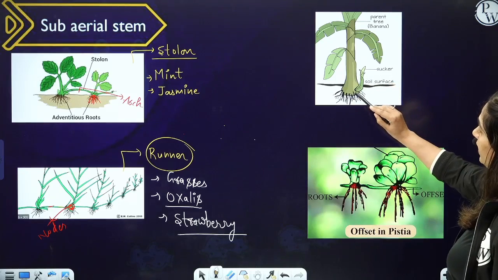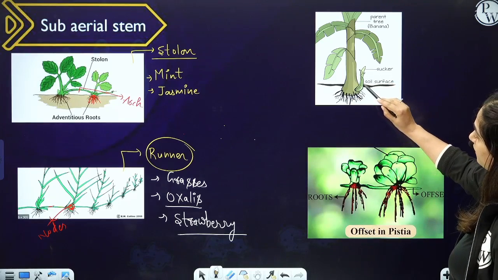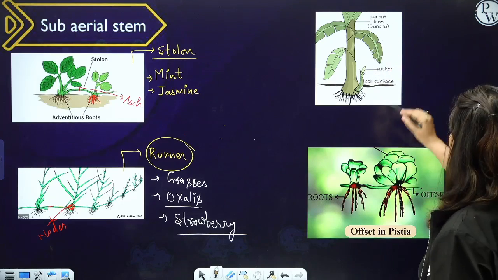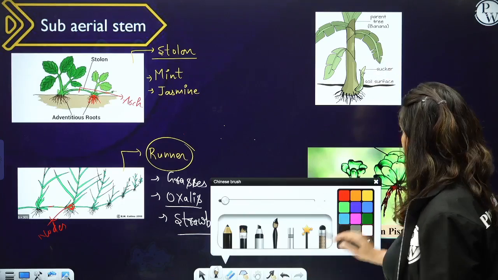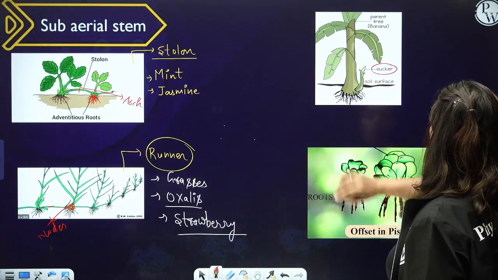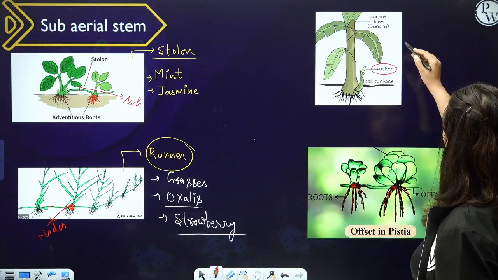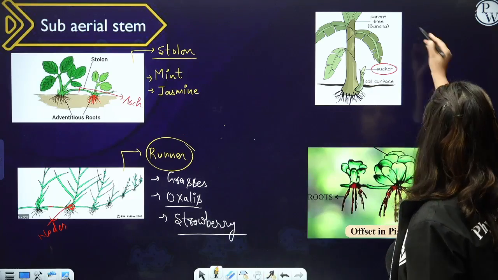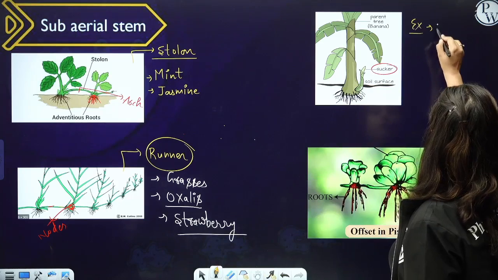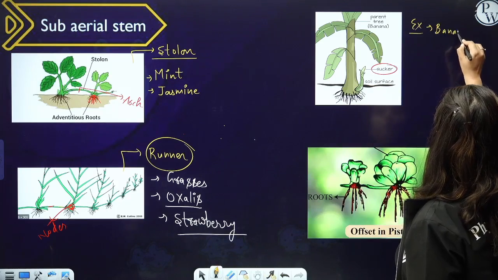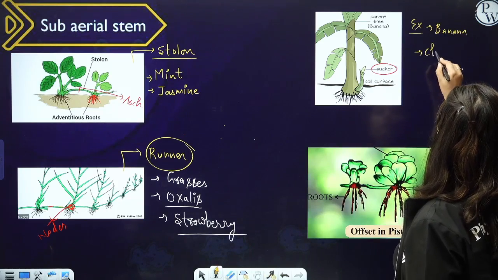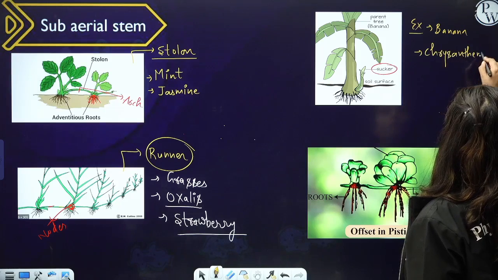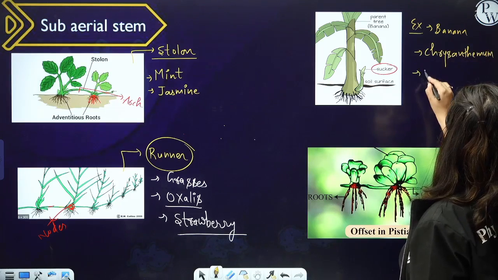You can see it came out from the underground part of the stem, it came out of soil, and it will give rise to a new plant, right? So these are the suckers. So sucker is also an example of subaerial stem. And the examples of sucker will be banana, chrysanthemum, and pineapple.